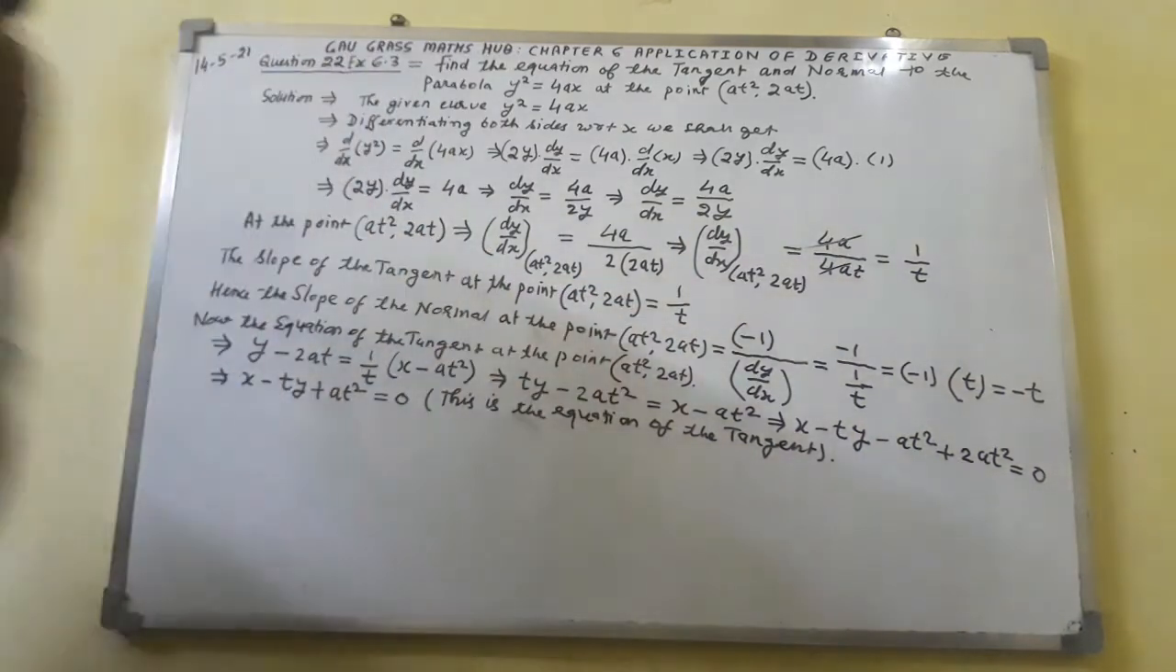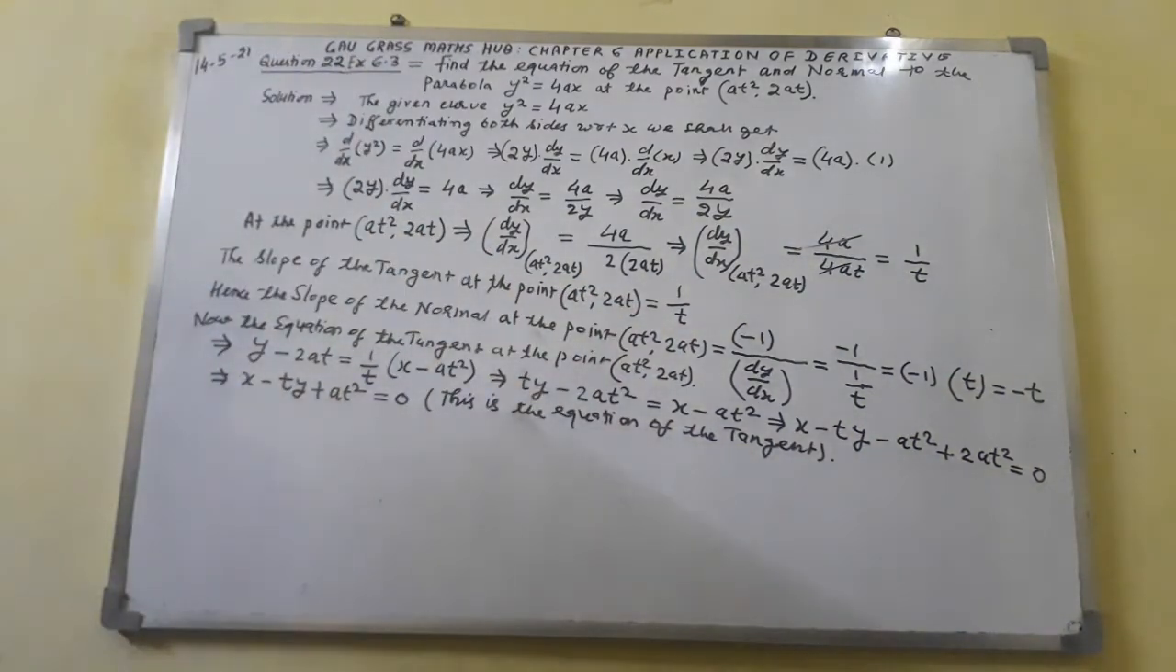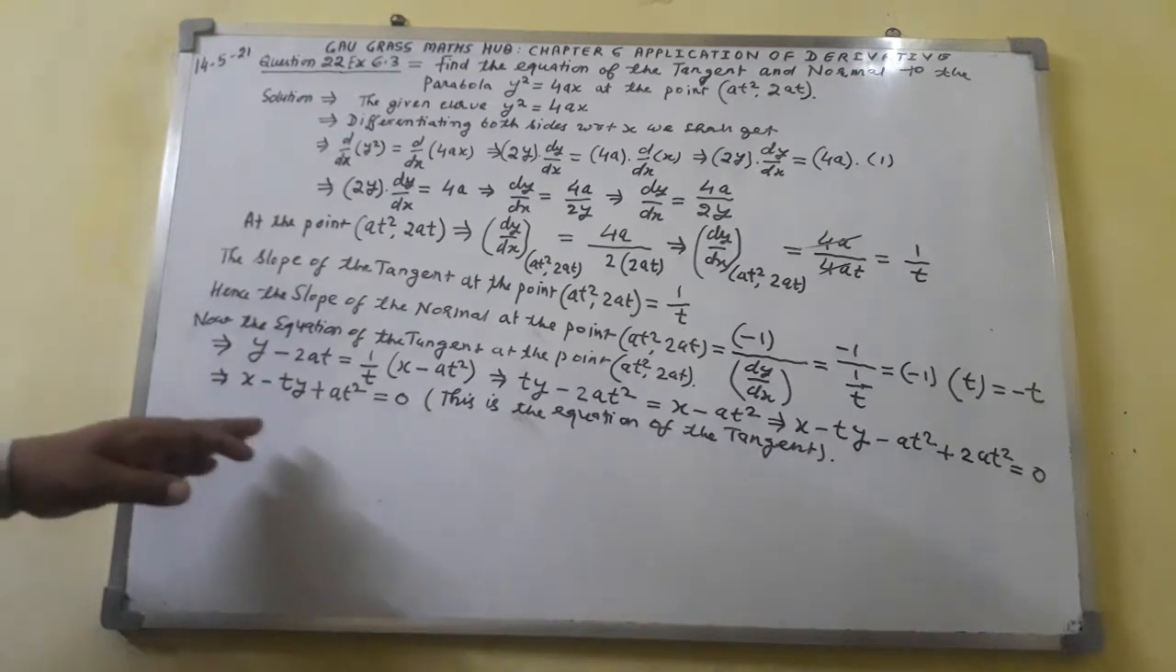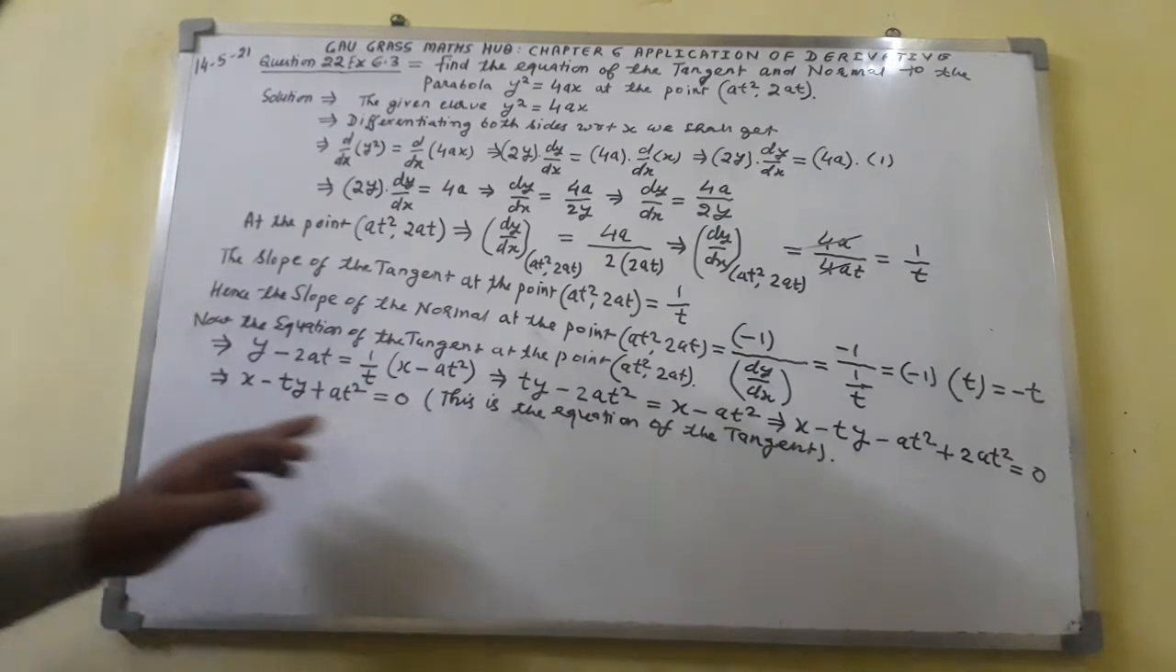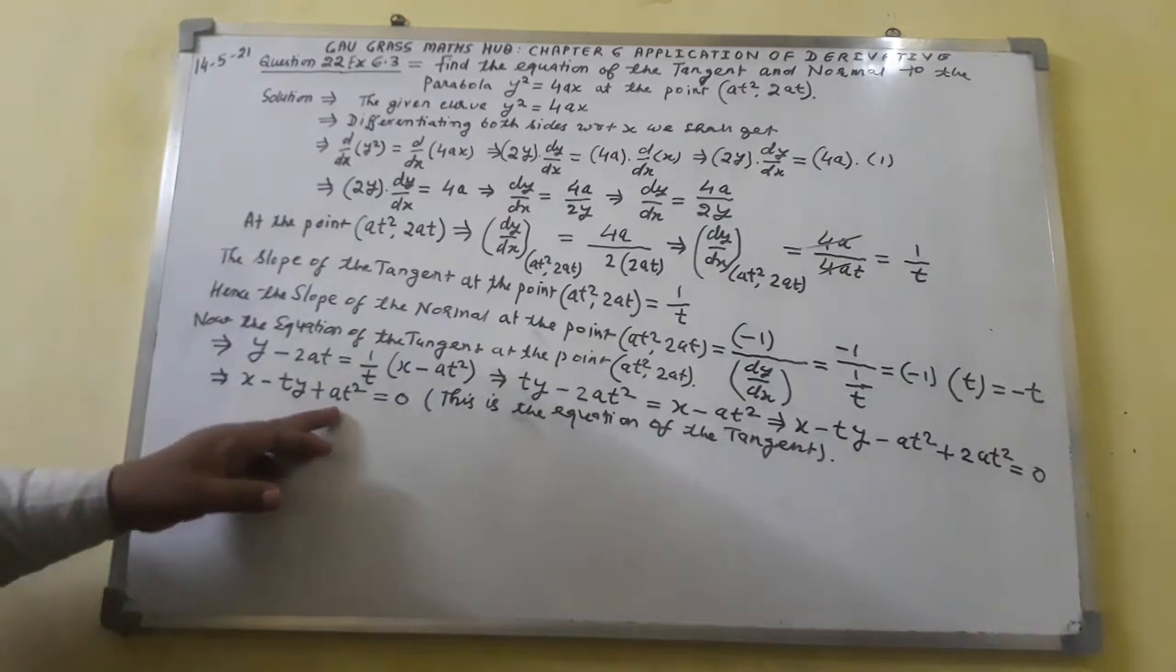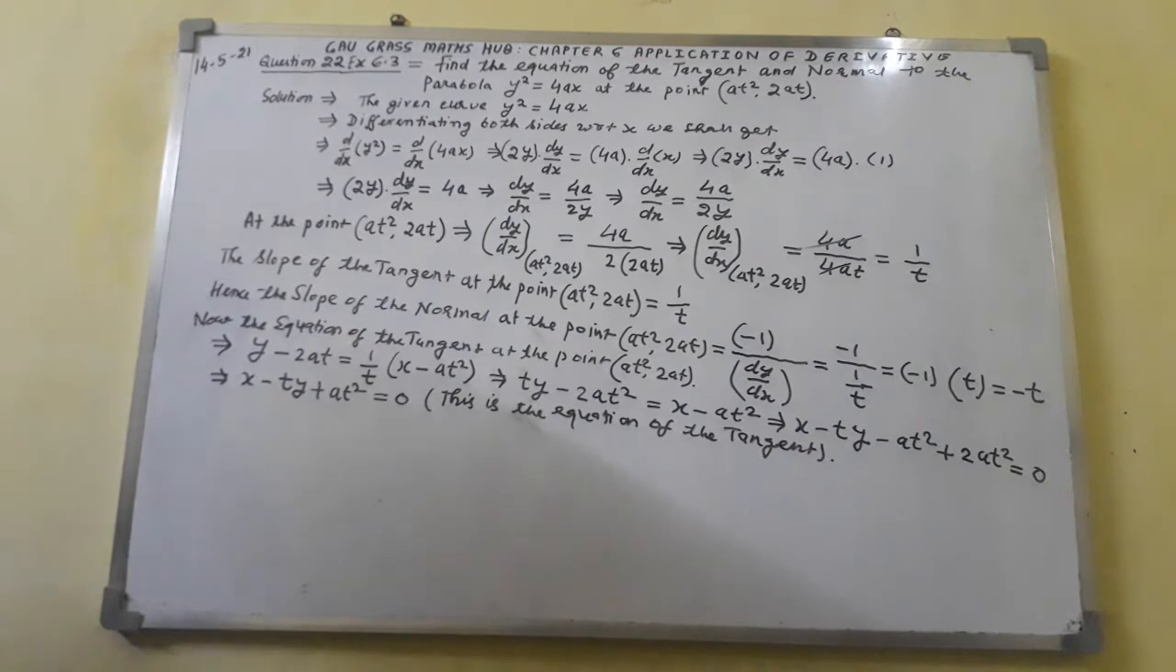Now I shall check the answer with the key point available here. So let us check the answer. What answer have we got here? Whether the answer I have got is correct or not. The equation of the tangent we have got is x minus ty plus at² equal to 0. The answer is correct. This is the equation of the tangent.